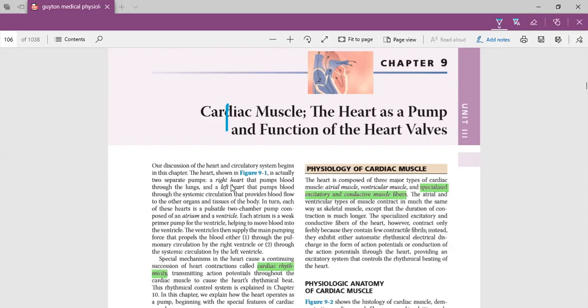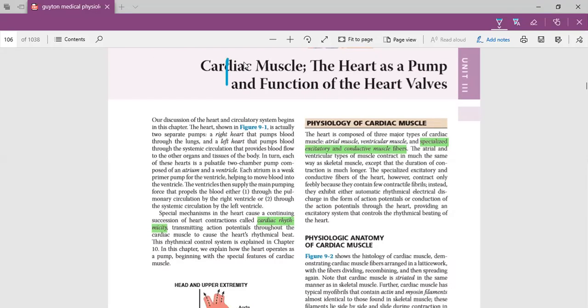So first of all, we will see the first page. In the first paragraph of this chapter, they will ask us the characteristics of heart muscle. So what are the characteristics of heart? There are a few characteristics which I will tell you, or you can prepare this topic from JP because it is not very well written in Guyton.